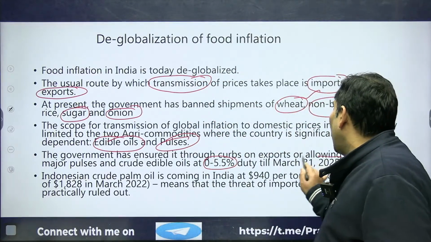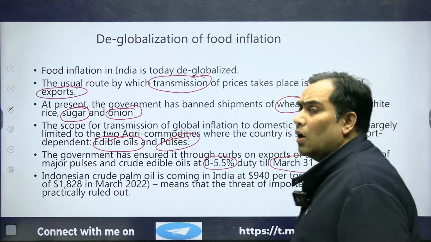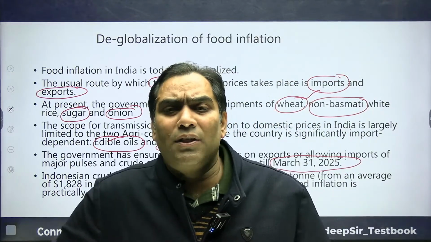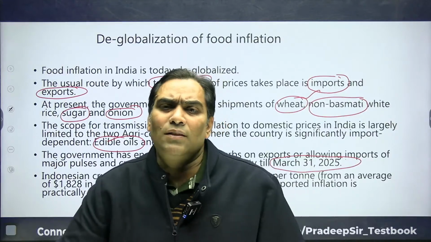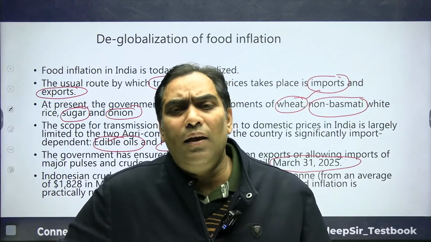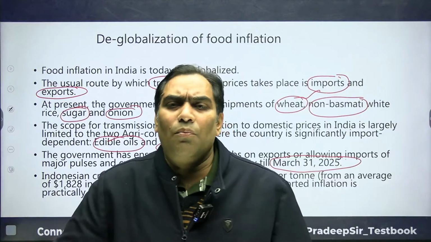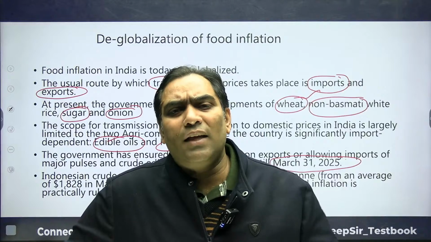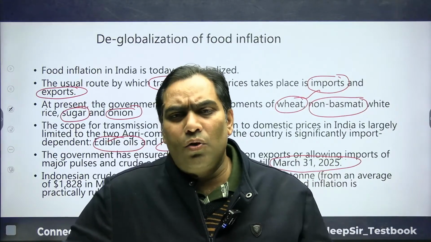This duty will be valid up to 31st March 2025. That means the next financial year, which starts from 1st April 2024 and ends on 31st March 2025.